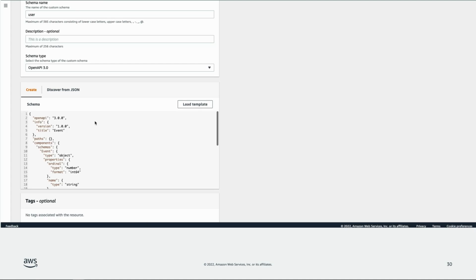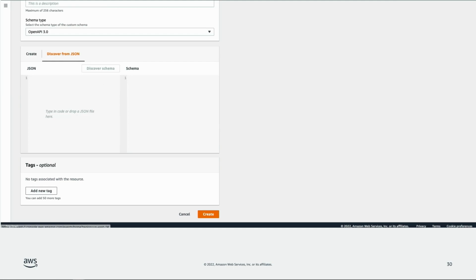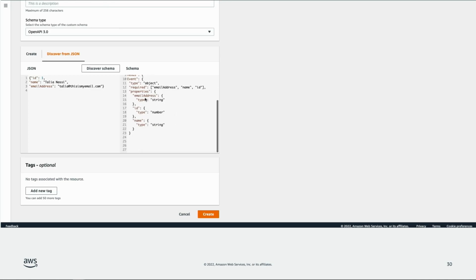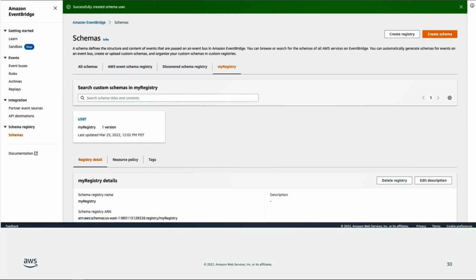Choose the Discover from JSON tab and enter the following code: ID 1, name Talia Nasi, email address talia@thisismyemail.com. Then choose Discover Schema. EventBridge extrapolates the schema from this information. The schema shows that the ID is a number, the name is a string, and the email address is also a string. Choose Create to create the schema.